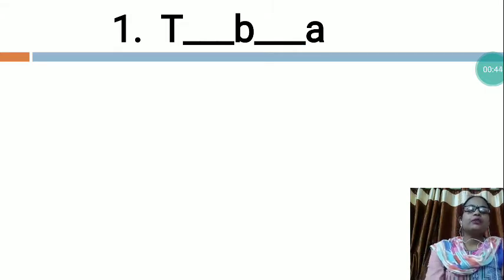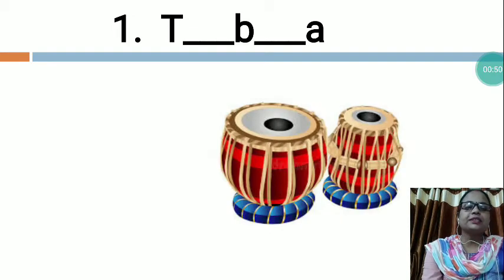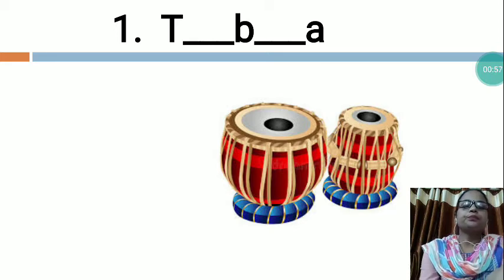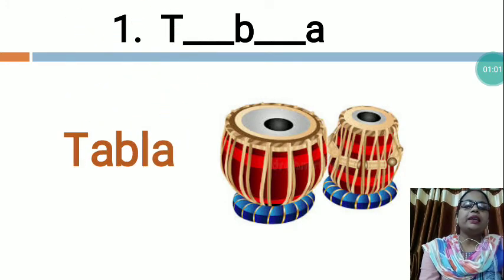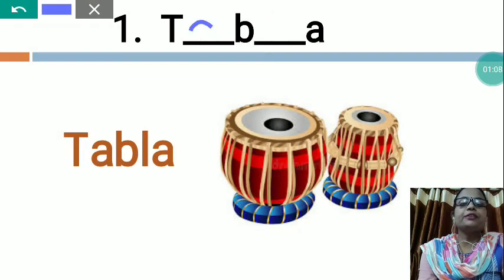So dear children, which word is this? Now first I would like to give you the clue. Tell me, what is this? This is tabla. Then what is the spelling of the tabla? T, A, B, L, A, tabla. So dear children, we will write T, after that A, then B, then L, then A, tabla.